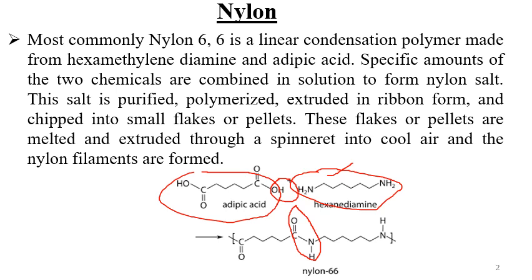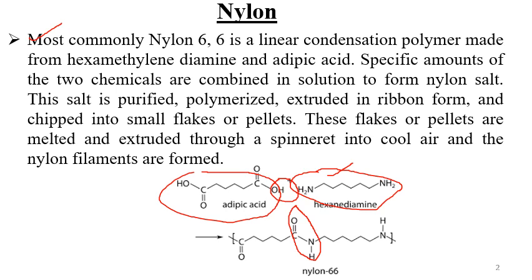It forms a CONH linkage, which is also called polyamide. So nylon is nothing but a type of polyamide. In case of nylon 6, it is an intra-condensable polyamide, and in the case of nylon 6,6, it's an intermolecular condensation polyamide. If you see the definition, nylon 6,6 is a linear condensation polymer made from hexamethylene diamine and adipic acid.